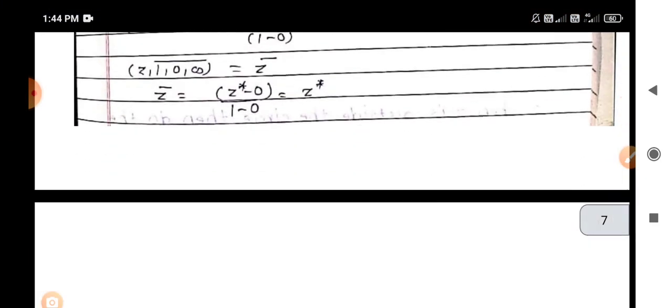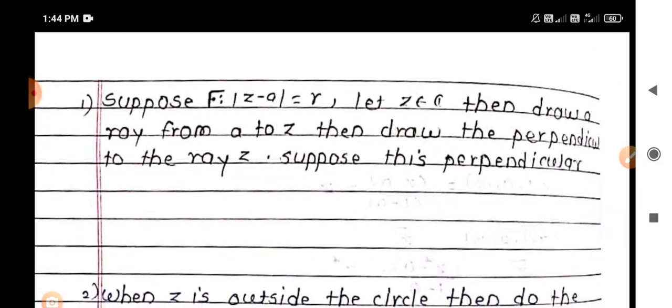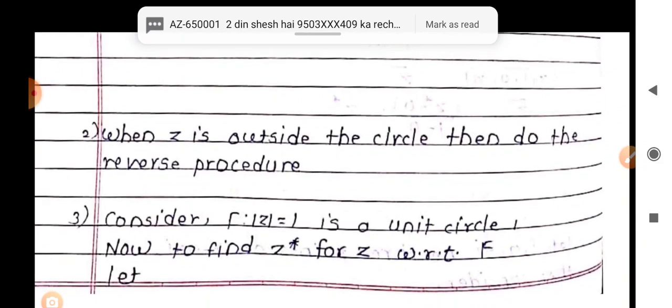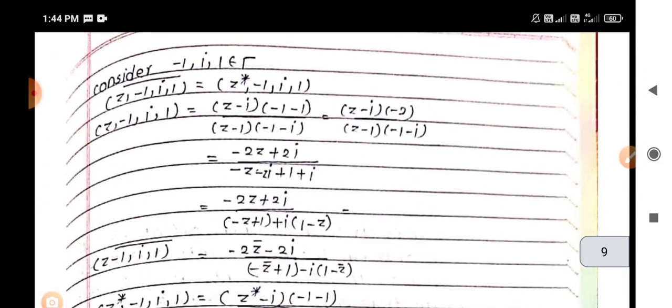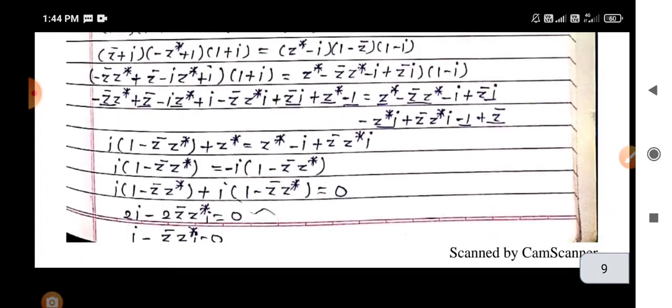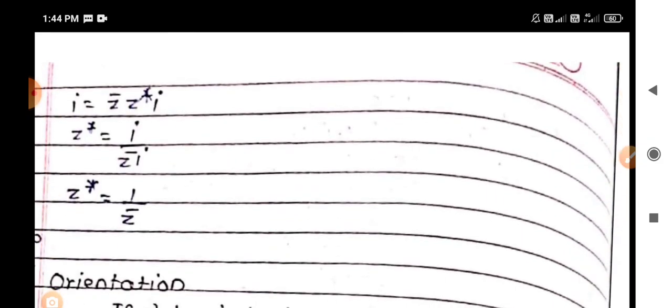So under that definition, we define the corresponding mapping. If gamma is defined as a circle of radius r, for distinct values of r we get distinct symmetry points. So Z belongs to C, then we draw a ray from A to Z and then draw a perpendicular to the ray at Z. If Z is outside the circle, then the same reverse procedure can be done. If gamma is the unit circle, that is radius 1, then we define Z star for Z with respect to gamma that way. By using the same formula, we can define Z star equals 1 upon Z bar.